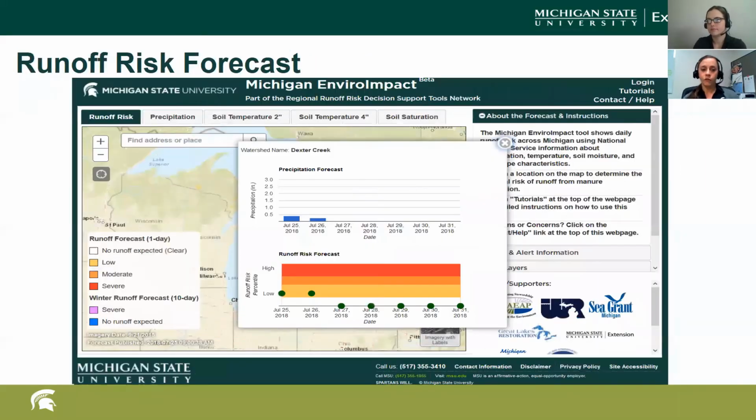And then there's another feature with the runoff risk forecast. This is where you can actually click on the map for a specific location. You're able to see the daily risk of runoff for the next 7 days. You can see in the picture here, this was taken back in the summer. We had a low risk the first 2 days, and then it was predicting no runoff expected for the next 5 days after that.